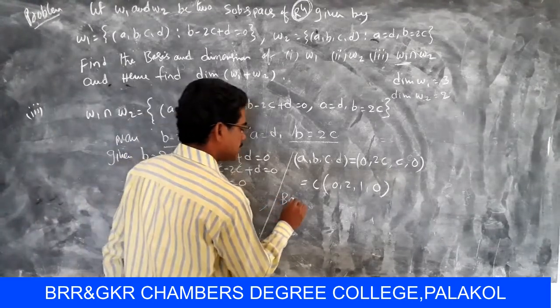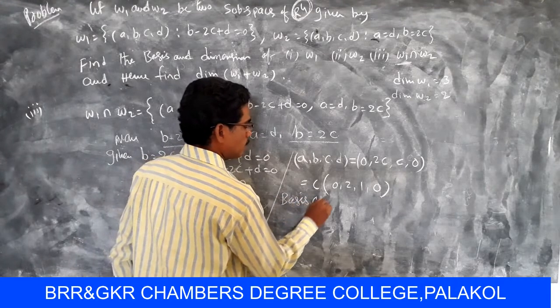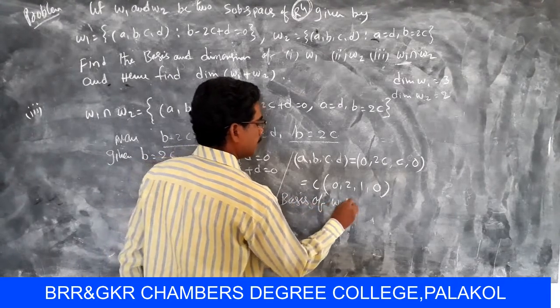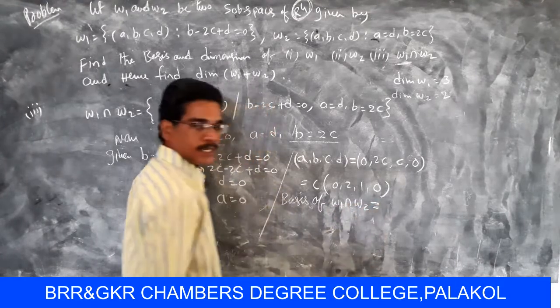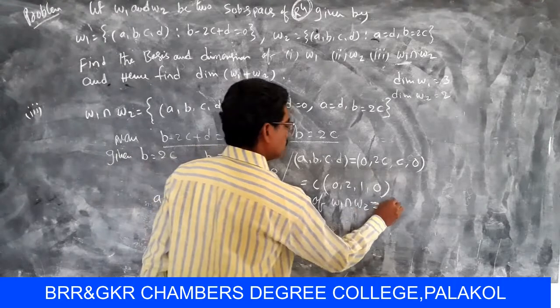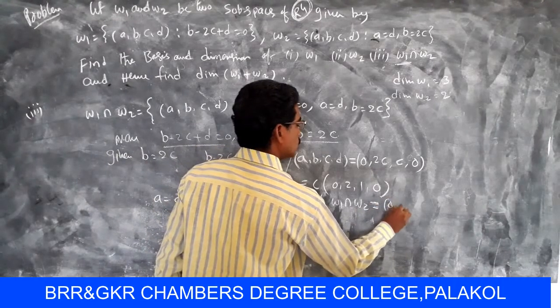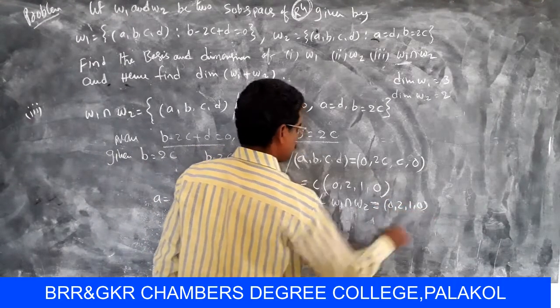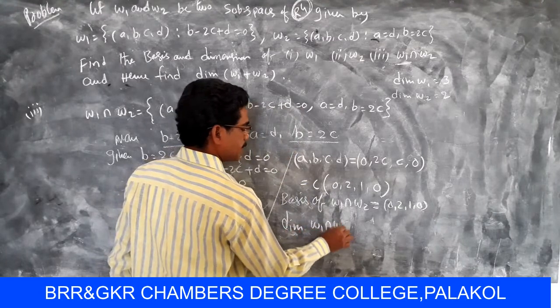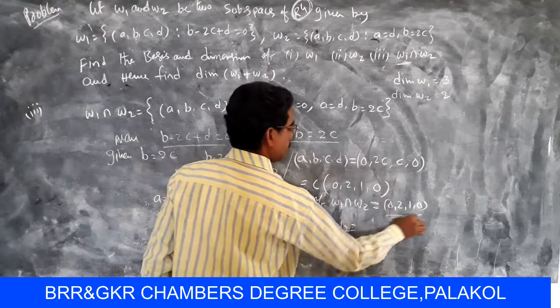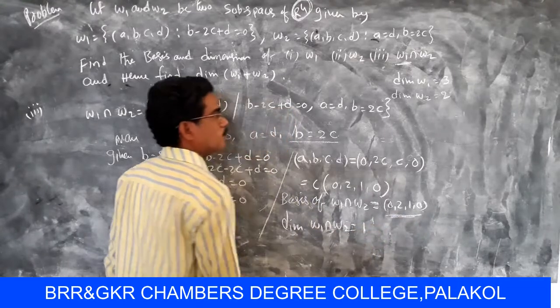So the basis of W1 intersection W2 equals (0, 2, 1, 0). Now the dimension of W1 intersection W2: this is one vector, so that is called 1.